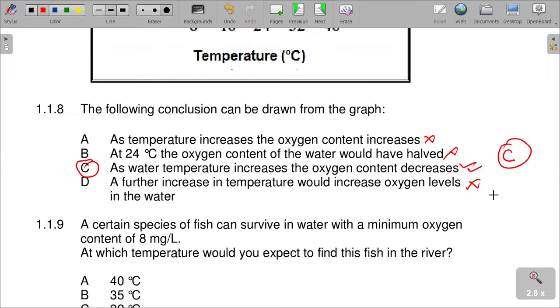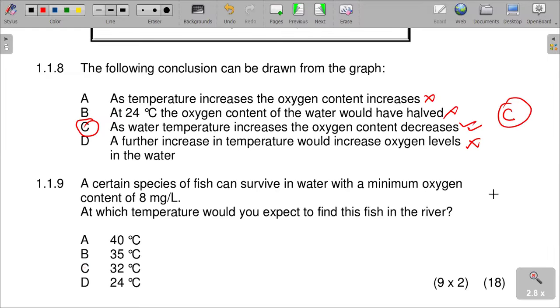A certain species of fish can survive in water with a minimum oxygen content of 8 milligrams.